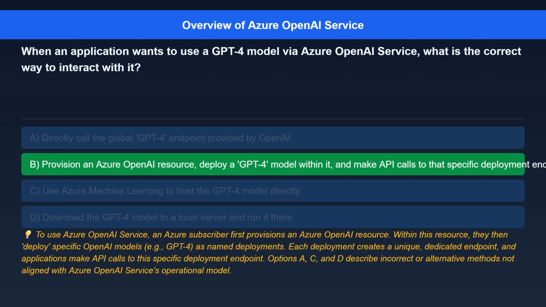Here's the explanation. To use Azure OpenAI Service, an Azure subscriber first provisions an Azure OpenAI resource. Within this resource, they then deploy specific OpenAI models, e.g. GPT-4, as named deployments. Each deployment creates a unique, dedicated endpoint, and applications make API calls to this specific deployment endpoint. Options A, C, and D describe incorrect or alternative methods not aligned with Azure OpenAI Service's operational model.